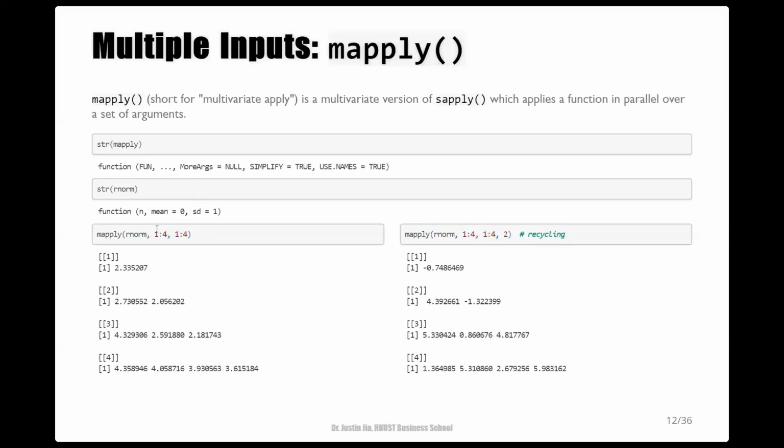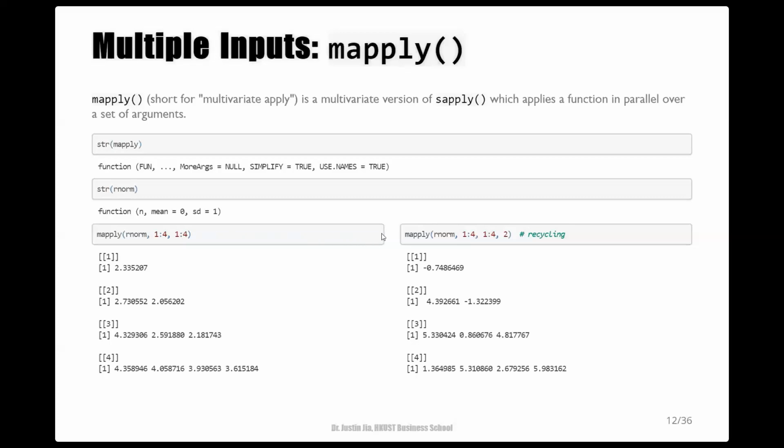Again, in this example, vectors will be coerced into lists first, and the first list is used for parameter n, while the second is used for the parameter mean. And the SD parameter will use its default value. So when the random normal function is first applied, it uses 1 for n and 1 for mean. When it is applied the second time, it uses 2 for n and 2 for mean, and so on.